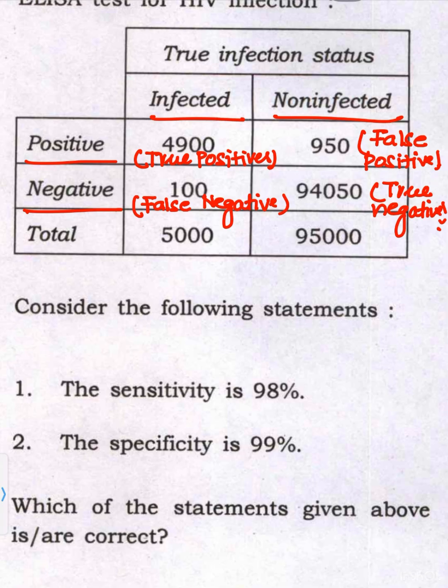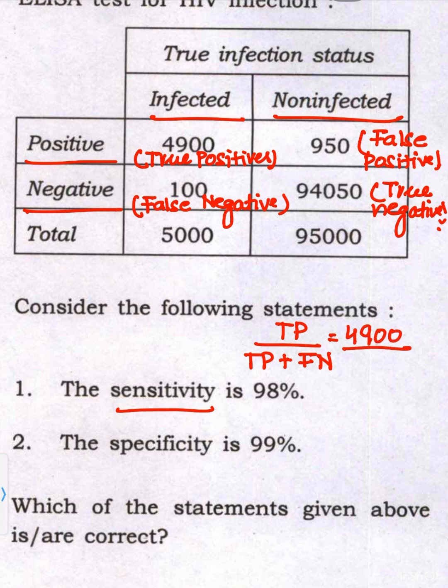Now they are asking for the sensitivity and specificity. What is sensitivity? Sensitivity means that those who are infected should come positive, so that we do not miss them. If a test is more sensitive, we will not miss those who are infected. So sensitivity is true positive upon true positive plus false negative, that is, those who are infected. True positive is 4900 upon true positive 4900 plus false negative 100.